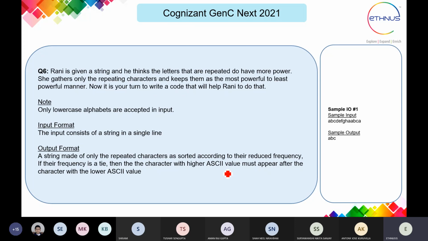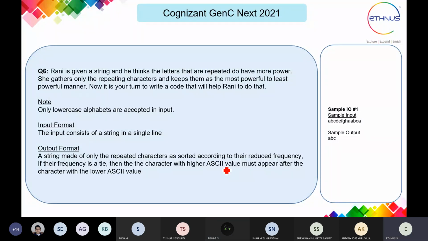The ASCII value of capital A is 65. What is the ASCII value of small a? Yes, 97, it is 97.